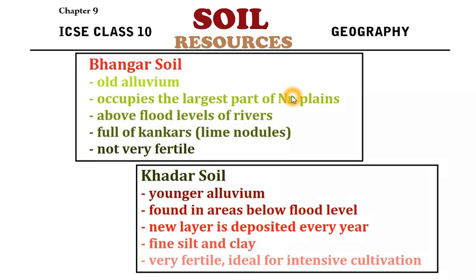Bangar soil is actually old alluvial soil, which is older than the other one. So this is the classification based on the age. Old alluvial soil is called Bangar soil. It occupies the largest part of the northern plains.